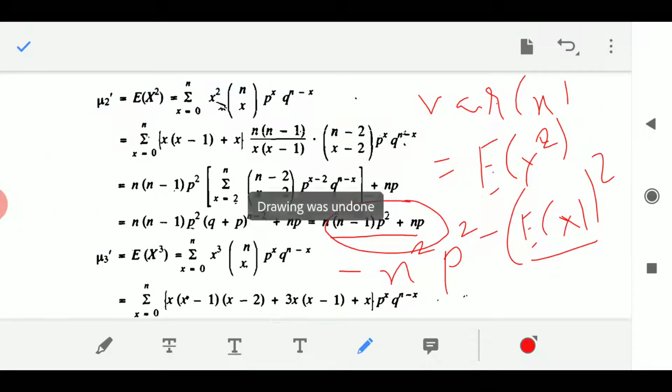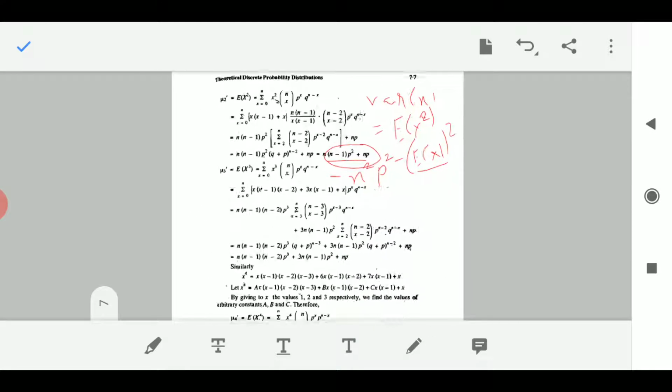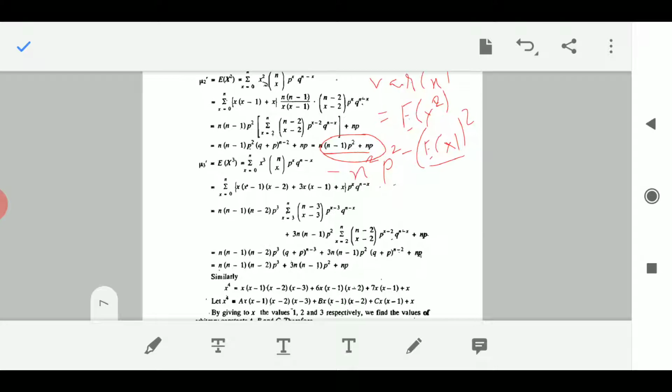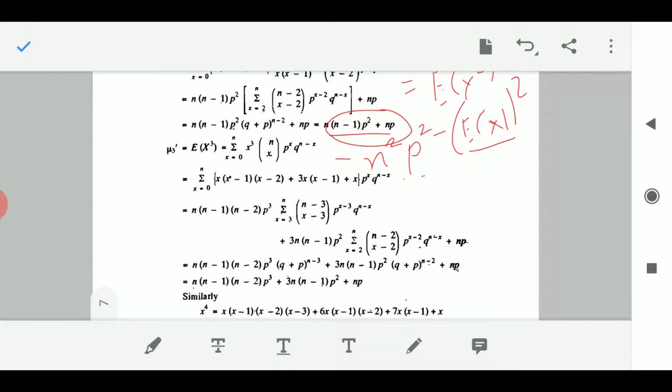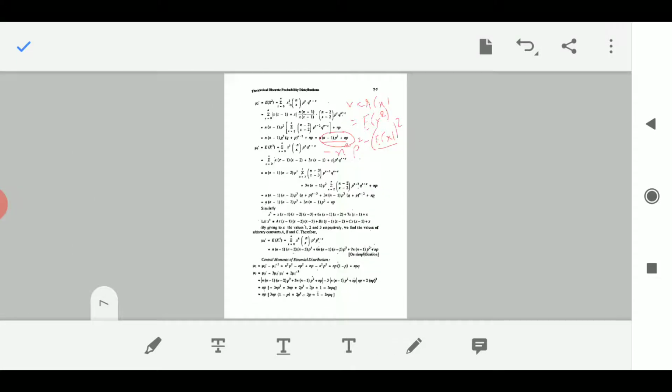Similarly you can find the other moments also, like mu 3 dash, mu 4 dash, and so on. In this, let me tell you, I am following the book by Kapoor and Gupta, Fundamentals of Mathematical Statistics, I guess; I am confused about the exact name. I am going to circulate this to you. So this is how you find the moments.